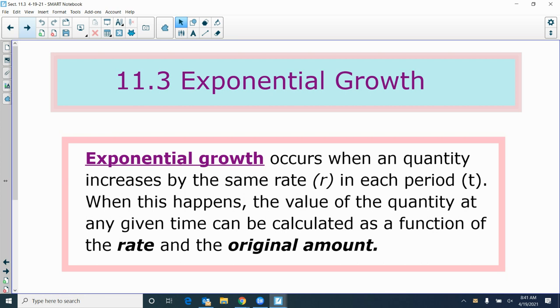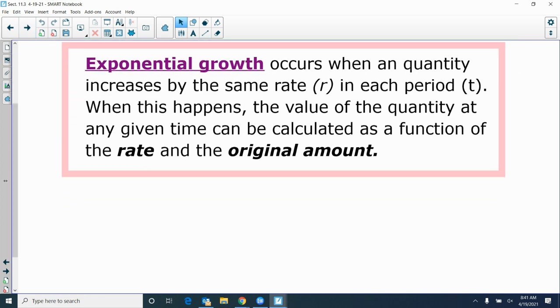All right, exponential growth occurs when a quantity increases by the same rate over the same period. It doesn't have to be years, it could be a month. So population could increase monthly by 1%, or money could grow monthly by 2%. When this happens, the value of the quantity at any given time can be calculated as a function of the rate and the original amount.